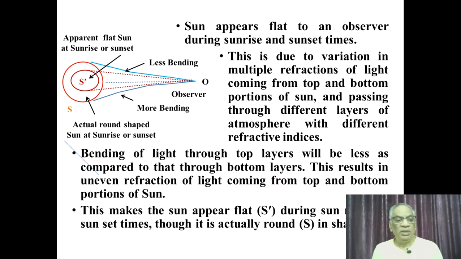At the same time, the light coming from the bottom part of the sun bends more because of those conditions. Hence, the sun appears flat like S prime as shown in the slide, instead of round as shown in the slide as S. So atmospheric refraction also affects the shape of the sun to an observer. Instead of round, it appears flat.